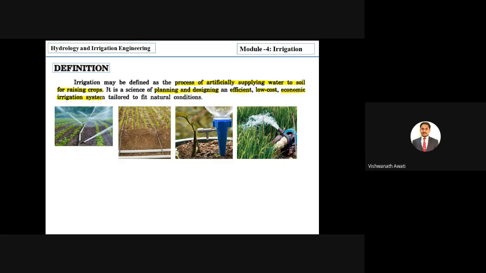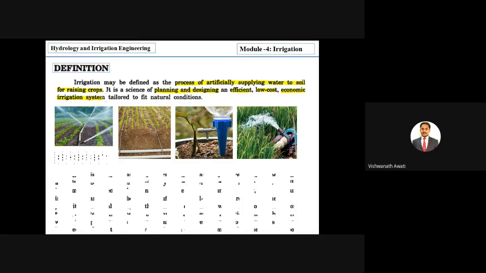If the irrigation system is very expensive, we cannot call it economic. It should be farmer friendly. Any irrigation project should be cost effective, so it is mainly related to planning and designing. We'll go to the next discussion.